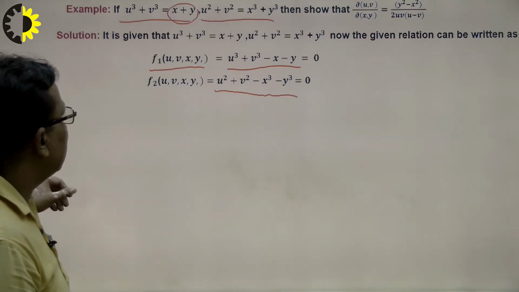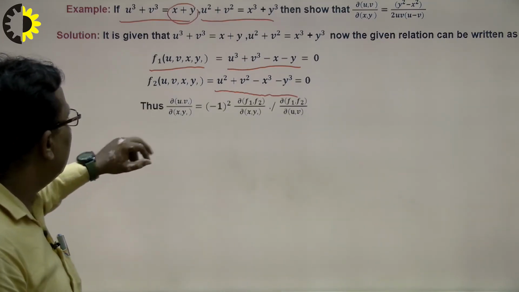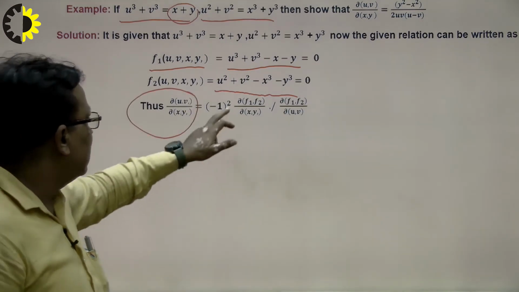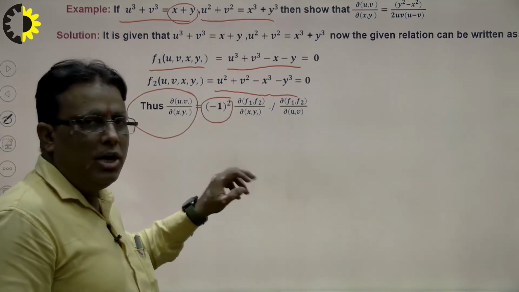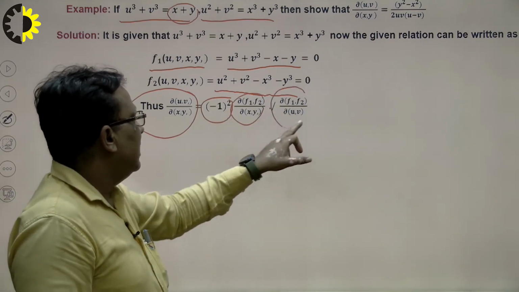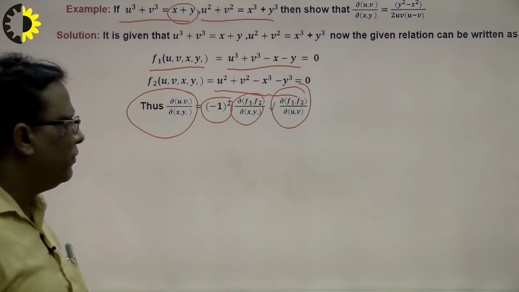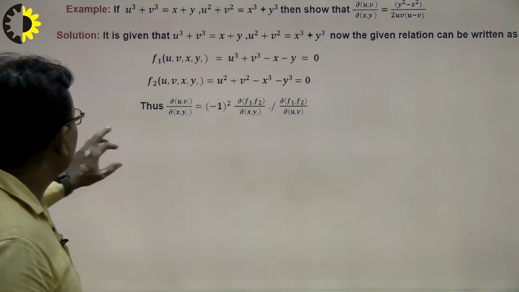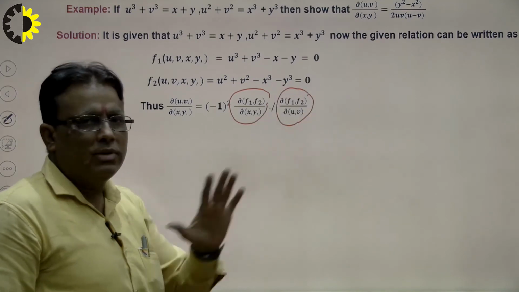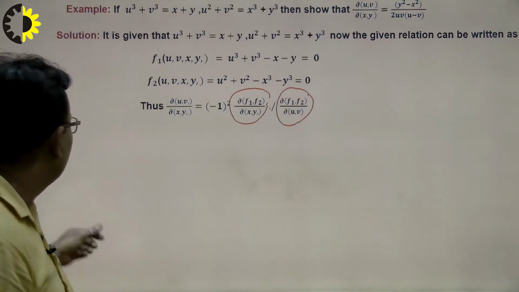Now the question is that our aim is to calculate the Jacobian of u, v with respect to x, y. So what will be the formula here? Minus 1 squared, because there are two functions. In the numerator, f1, f2 over x, y, and in the denominator, f1, f2 over u, v. So first of all I calculate one by one. First I calculate this part, and after that, putting the value of this here, we calculate the final result.